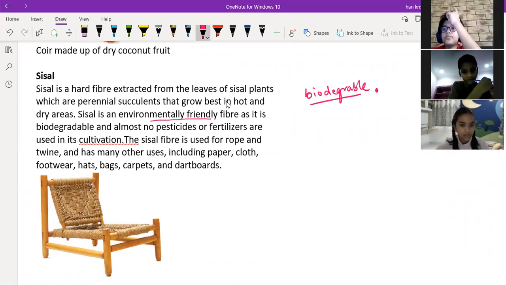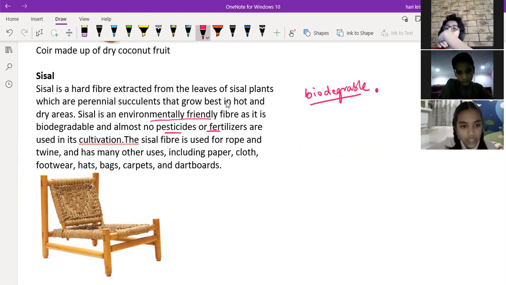What is the meaning of pesticides and fertilizers? There are some chemicals which help the plant to remove some insects and make the plant grow properly in farming. Chemicals which help the plant in growing.